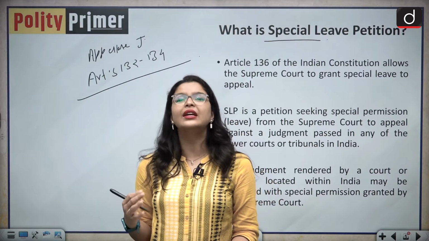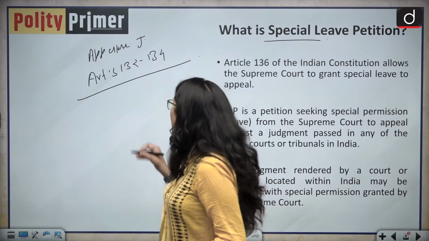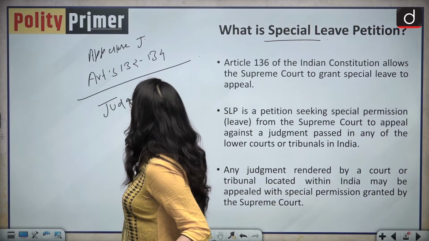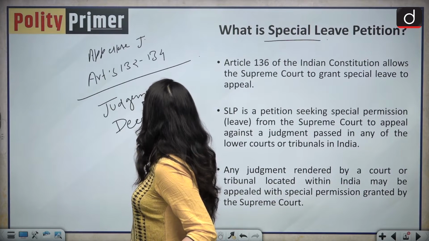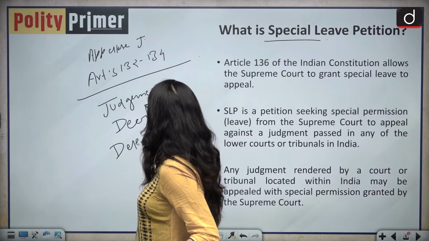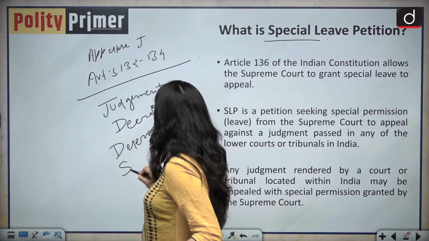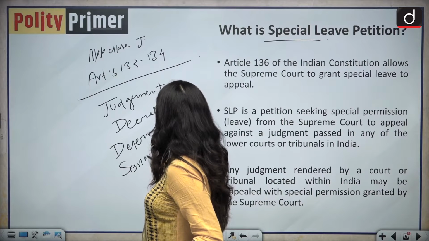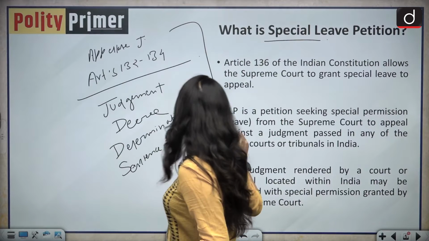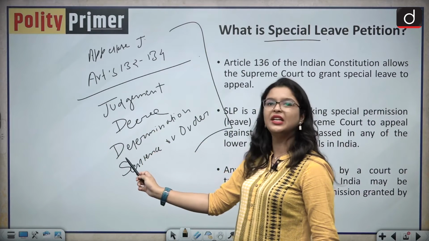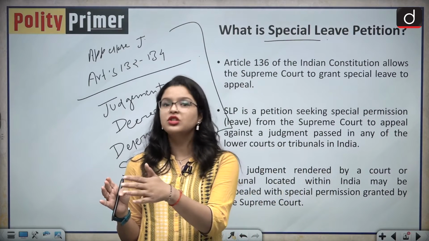Article 136 empowers the Supreme Court to grant special leave to appeal from any judgment, decree, determination, sentence or order against any court or tribunal in India.